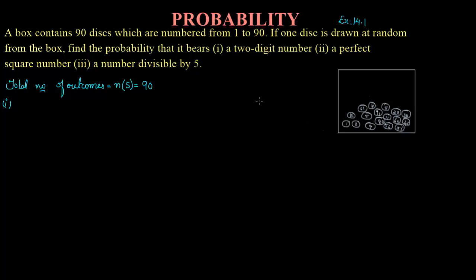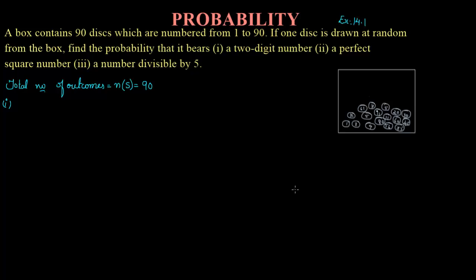The discs contain the numbers from 1 to 90. So where does the 2-digit number start? From 1 to 9, the number is not a 2-digit number. It is a single digit number. From 10, the 2-digit numbers start.